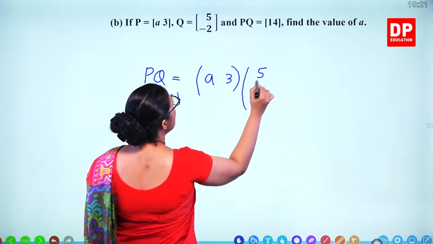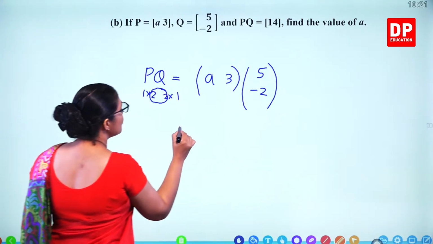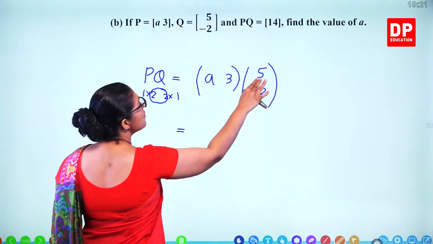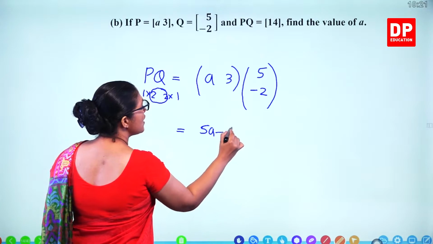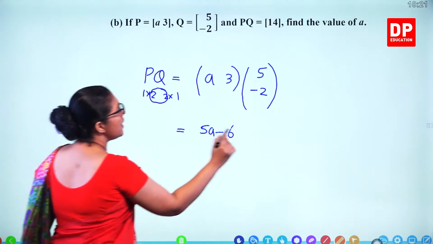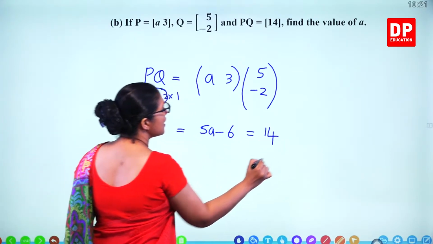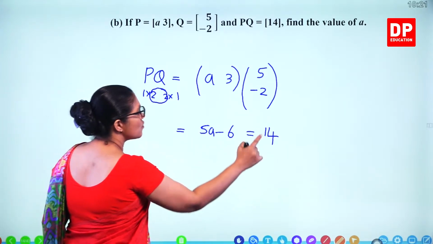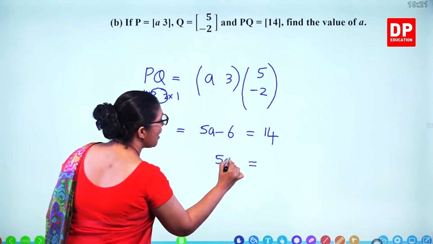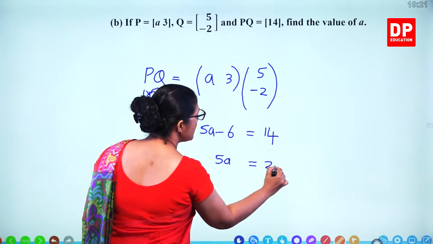This is 5 and minus 2. What you get here? A times 5, that's 5A. 3 times minus 2, that's minus 6. But PQ is given 14. So you can find out the A value. So take minus 6 to the other side. 5A becomes 6 plus 14 is 20.